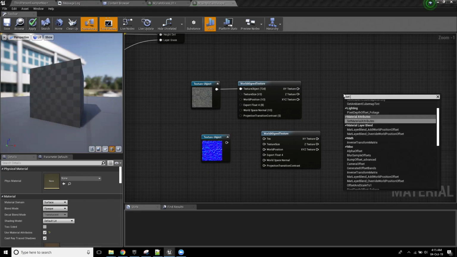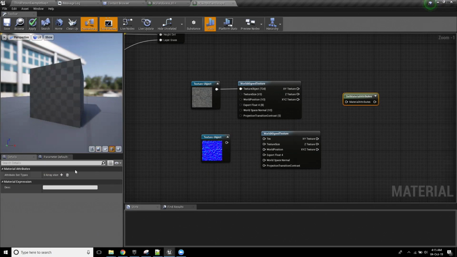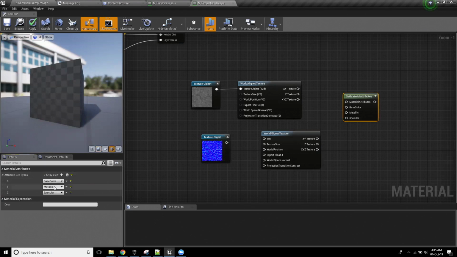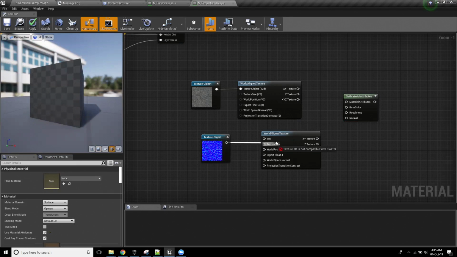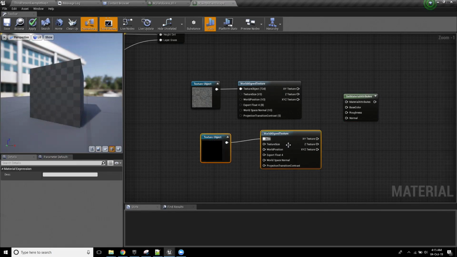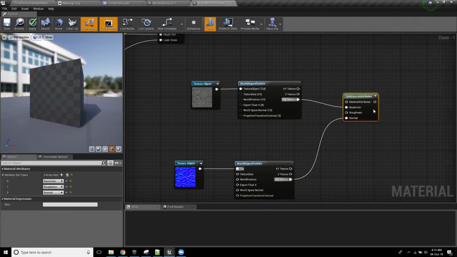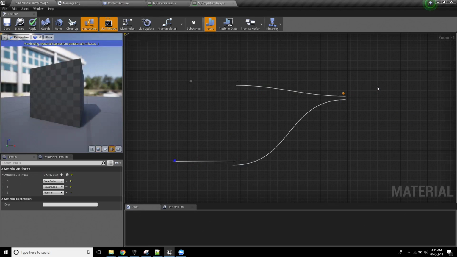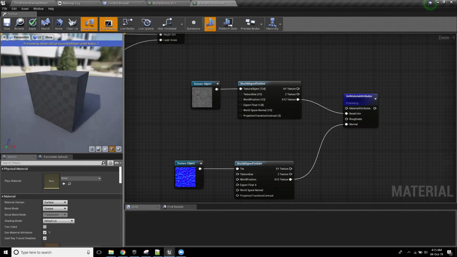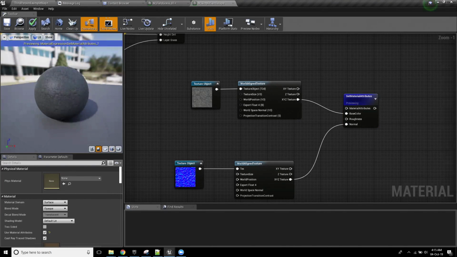Now, because I'm going to need to start previewing this, I'm going to call a set material attributes, like that node you saw just before. I'm going to add 3 channels: a base color, a roughness, and a normal channel. Okay. Now, for the time being, I'm just going to plug these in, and I'm just going to preview it over here. Now, when I preview it over here, I'm just going to go to a sphere.